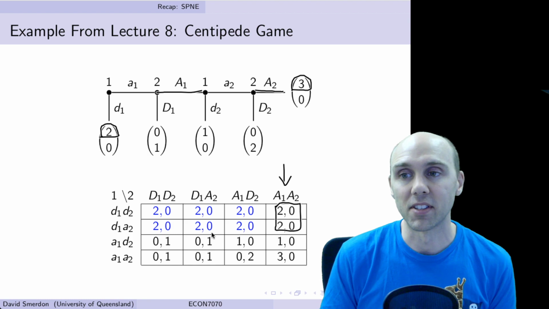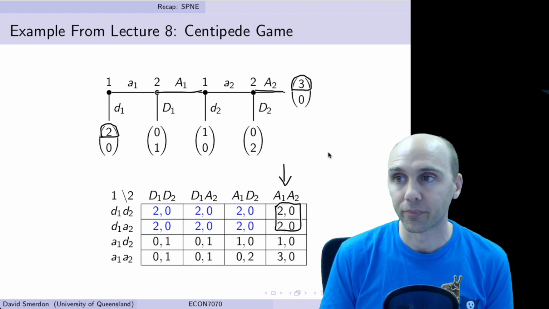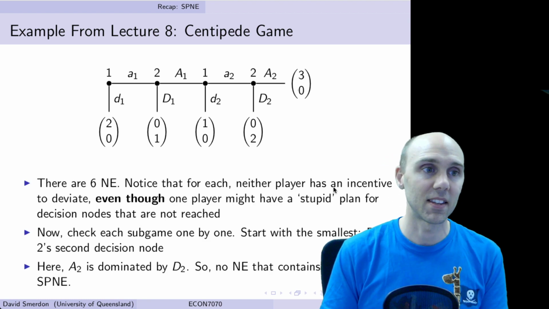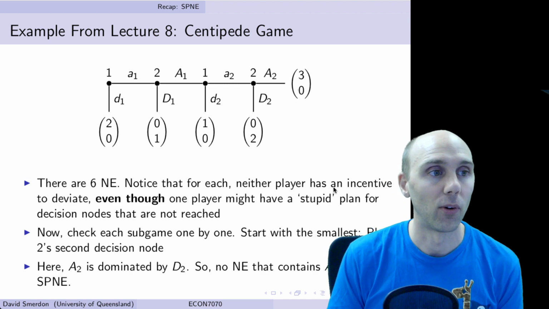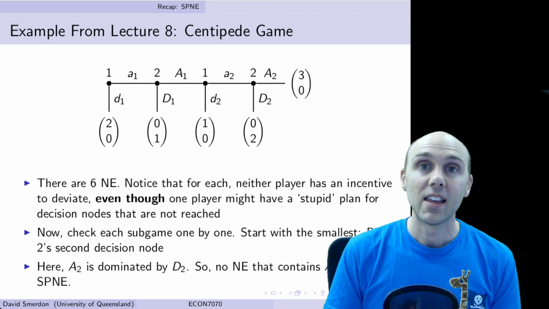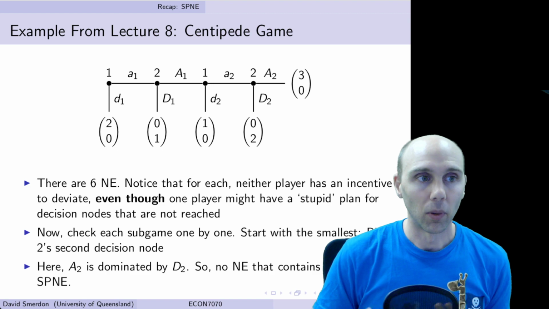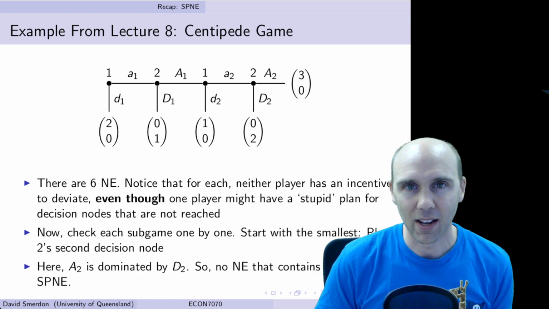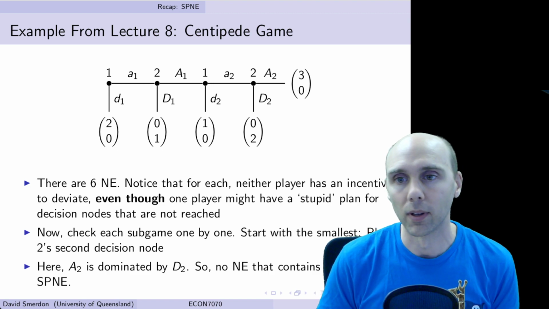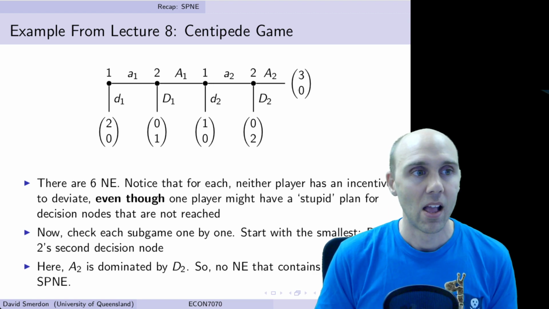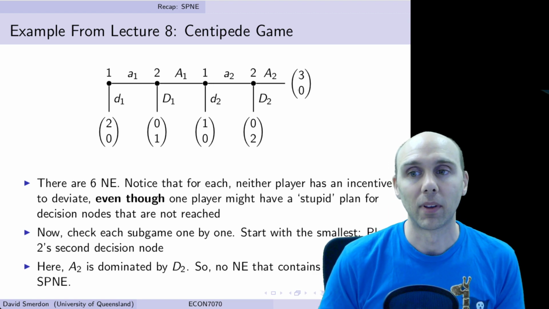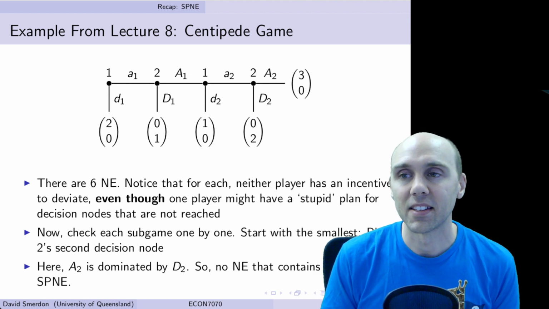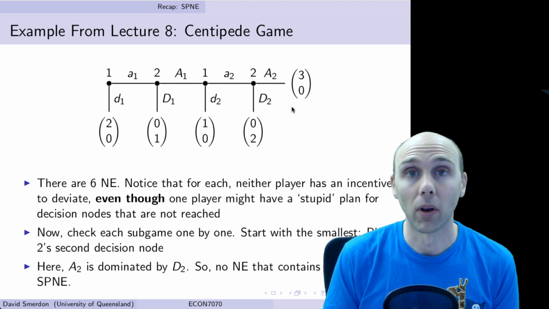We only have the 6 that are highlighted in blue. So at these 6, there's no incentive for any player to deviate, even though off the equilibrium path, some of these actions are a little bit stupid or irrational, we might say. And now we want to check the subgames one by one.